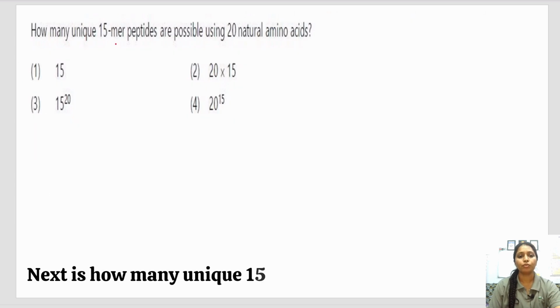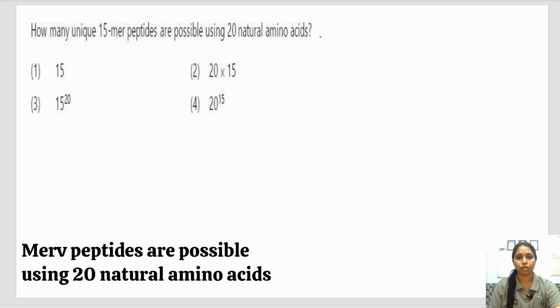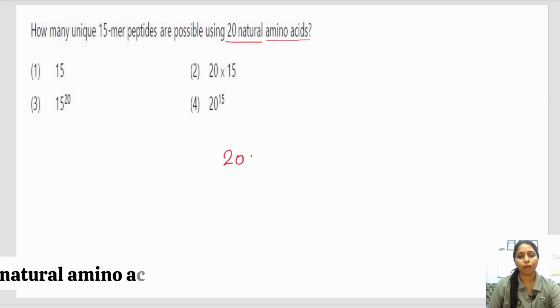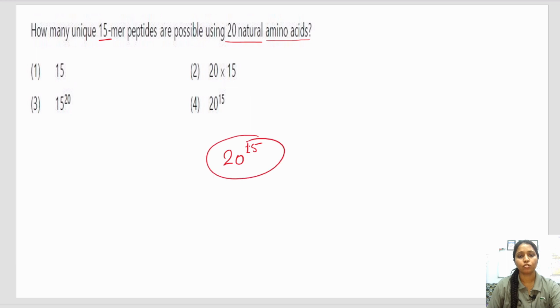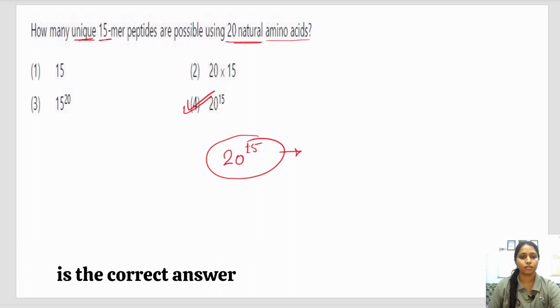Next is, how many unique 15-mer peptides are possible using 20 natural amino acids? For calculating this, 20 natural amino acids and unique 15-mers means it is written as 20 to the power 15. So we can find the unique possible 15-mer peptides using 20 natural amino acids. So option number 4 is the correct answer.